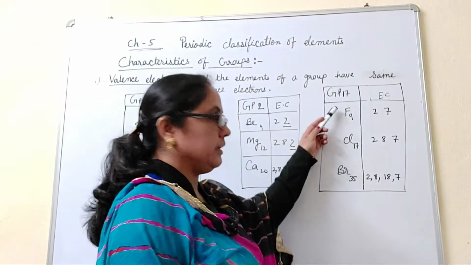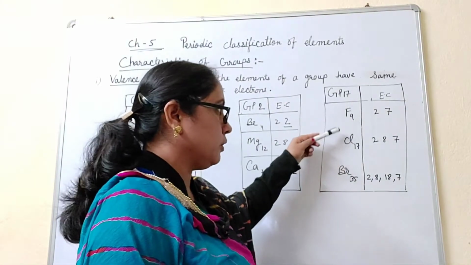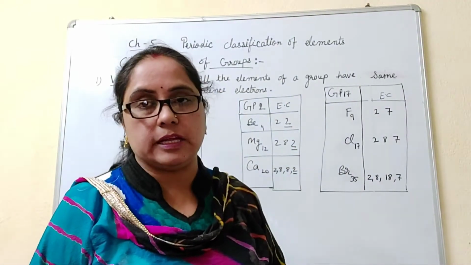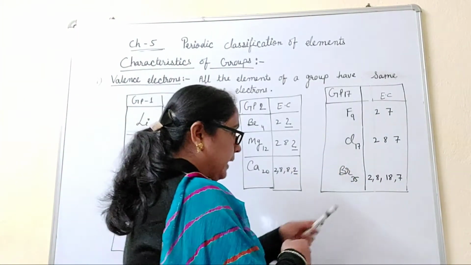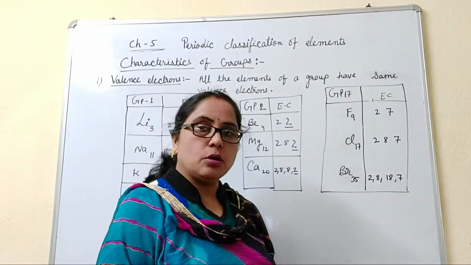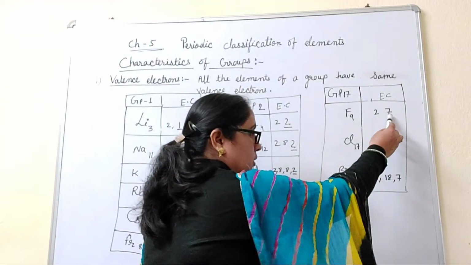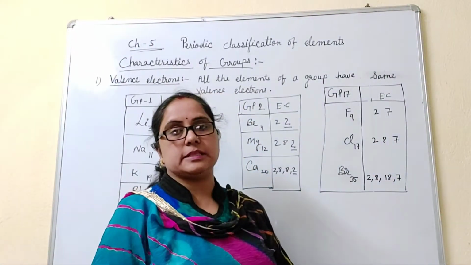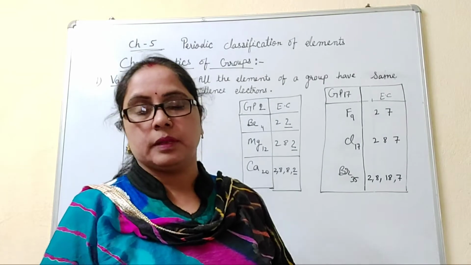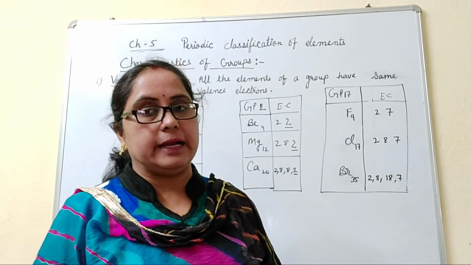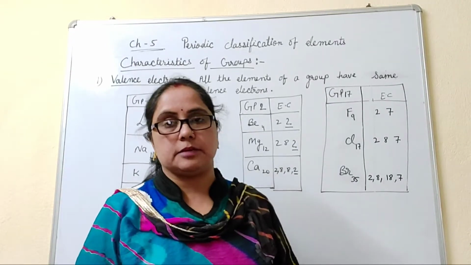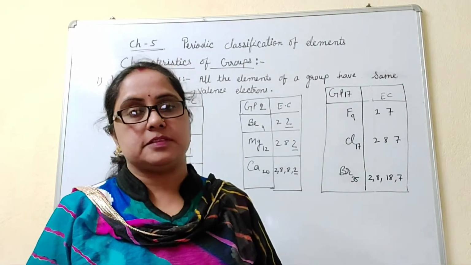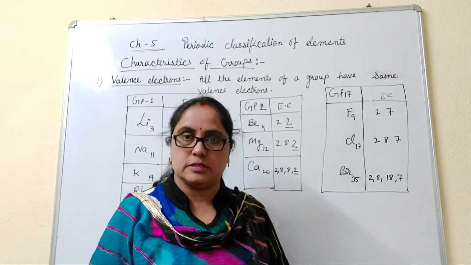The elements of the 17th group are fluorine, chlorine, bromine, iodine, with atomic numbers 9, 17 and 35. These all contain 7 electrons in their last shell. It means they have 7 valence electrons. The valence electron decides the number of the group. It means all the elements present in the same group have the same valence electrons.